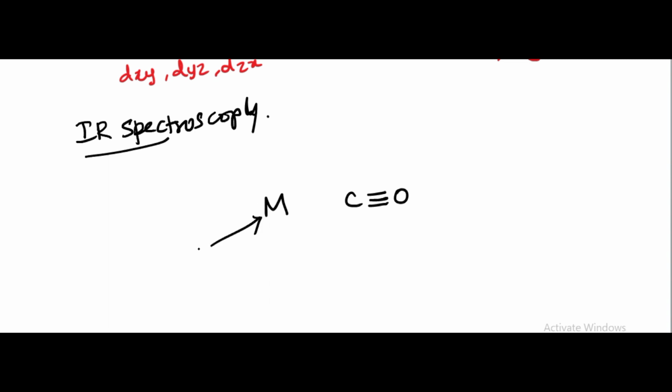Suppose this metal is electron rich. The carbonyl carbon donates a pair of electrons to the metal. Since this metal is already electron rich, it receives more electron density, and it cannot bear it, so it will push the electrons back to the carbonyl carbon.